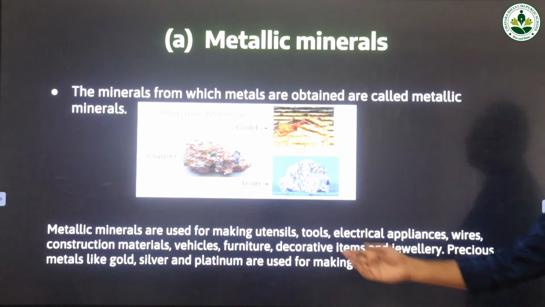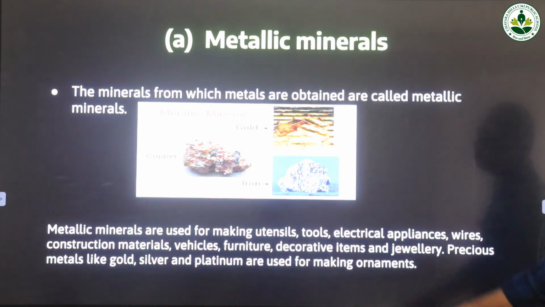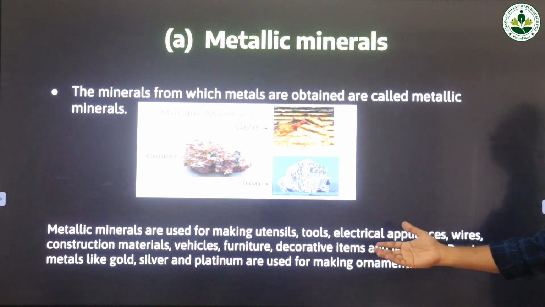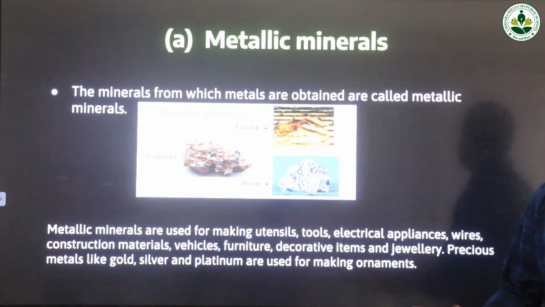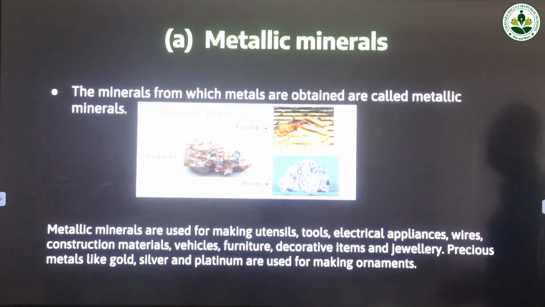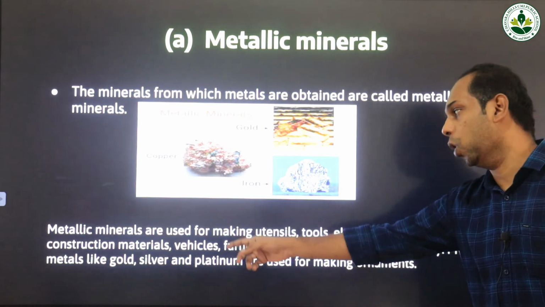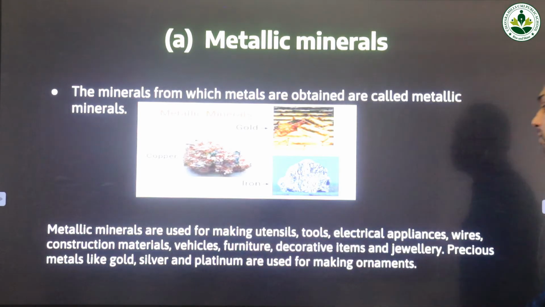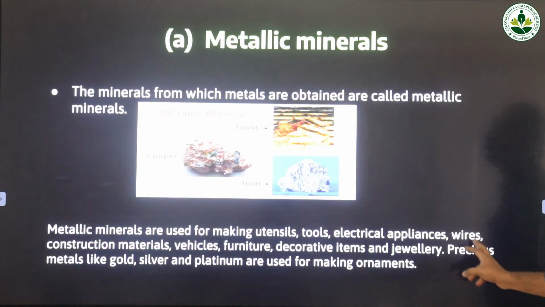Precious metals like gold, silver and platinum are used for making ornaments. So these metals like gold, silver and platinum are generally known as precious minerals. Gold, silver and platinum are the precious minerals that we use for making different types of ornaments.